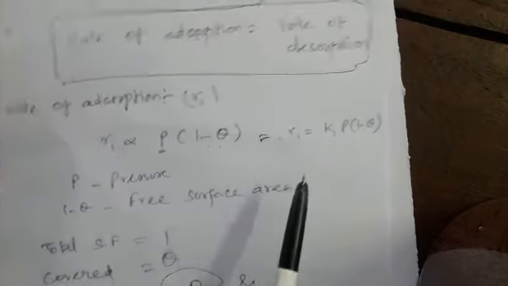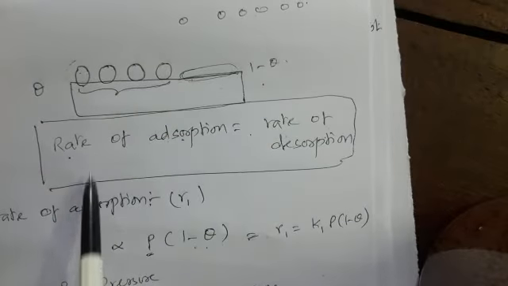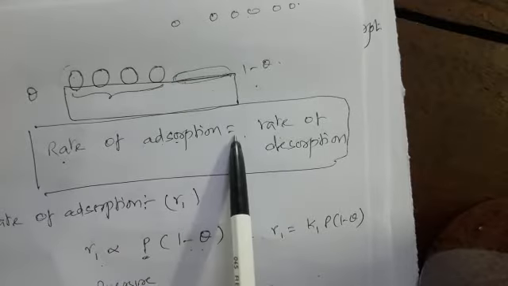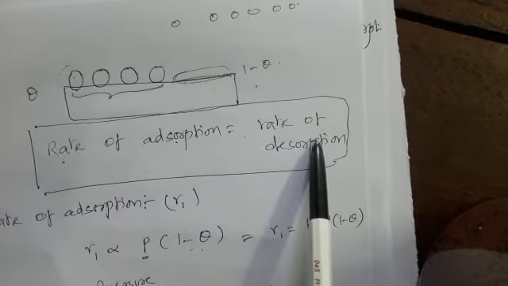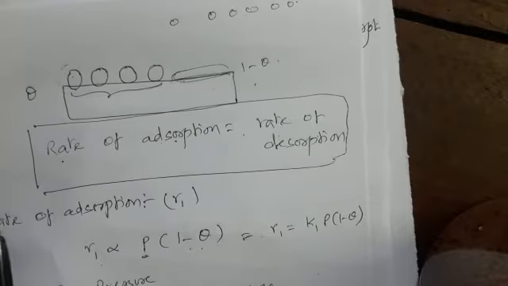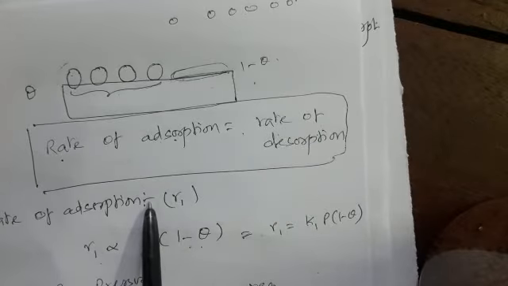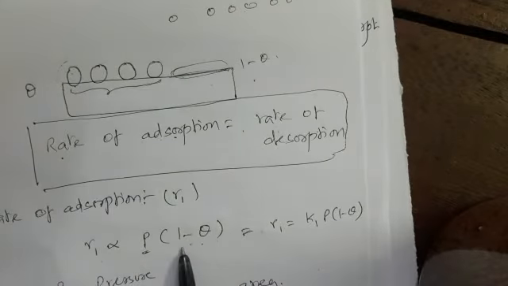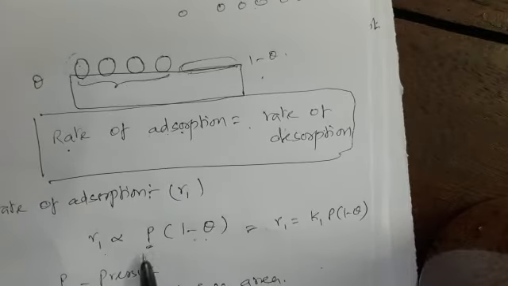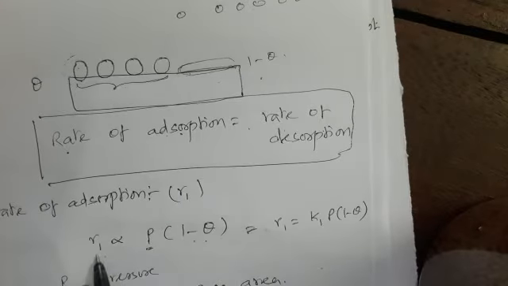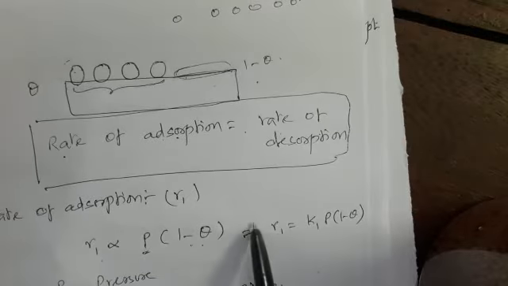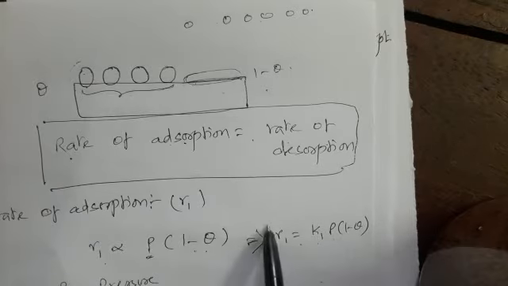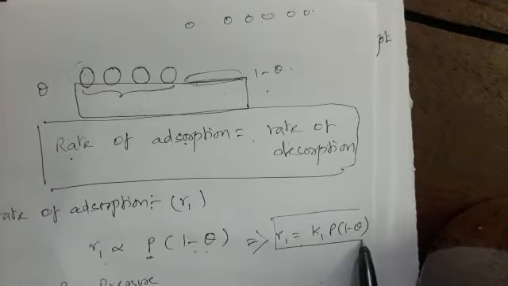Dynamic equilibrium exists between the rate of adsorption and desorption. So, we can write rate of adsorption is equal to rate of desorption. Now, first one, rate of adsorption. R1 is directly proportional to the pressure and the uncovered portion, that means free surface area. So, R1 is equal to K1 P into 1 minus theta. This is the rate of adsorption.